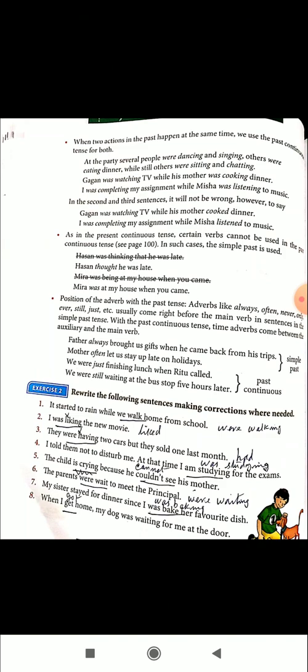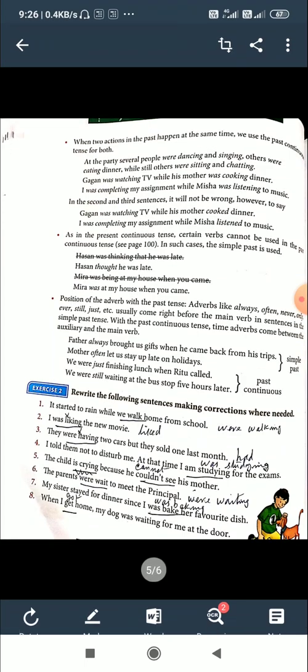So, to summarize the past continuous: we use it to show an action that happened in the past for some time. The verb form of past continuous tense is was or were plus the ing form of the verb. When we make it negative, you have to put the word not between the auxiliary and the main verb. When you make an interrogative sentence in past continuous tense, bring was or were to the beginning of the sentence, then the subject, then the main verb. So this is about past continuous. Thank you.